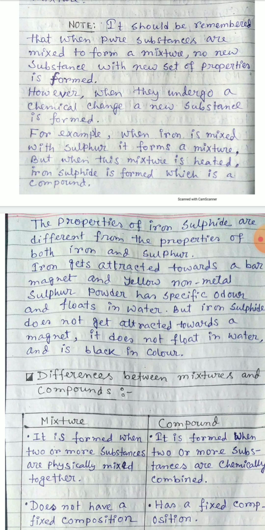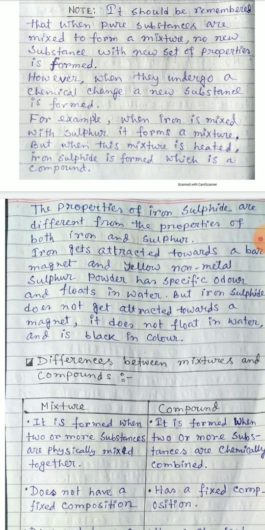The properties of iron sulfide are different from the properties of both iron and sulfur. So iron sulfide is a new substance formed after heating. Iron gets attracted towards a bar magnet, and yellow nonmetal sulfur powder has a specific odor and floats in water. But the new substance formed, iron sulfide, does not get attracted towards a magnet, does not float in water, and is black in color.